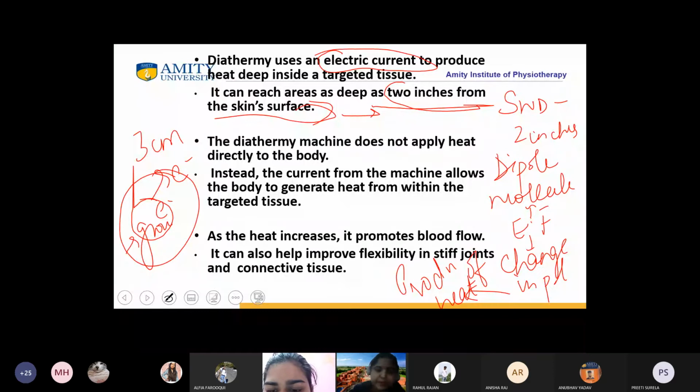Okay. Now what is happening? Once the heat is increased at the tissue level, it will promote blood flow. Once the blood flow is increased, what will happen? It will improve the flexibility in stiff joints and connective tissue. Yes or no? Because why is there flexibility and stiffness of joints? Because there is improper blood flow to that particular tissue. Agree? Yes, ma'am.